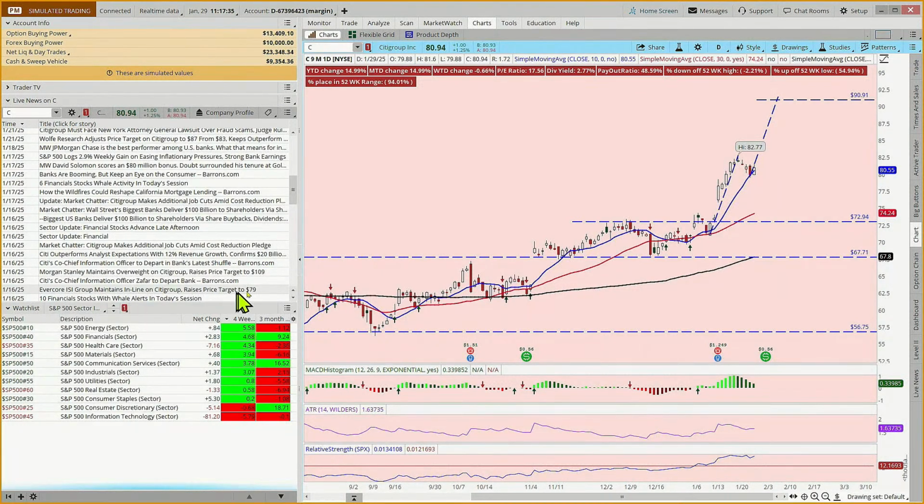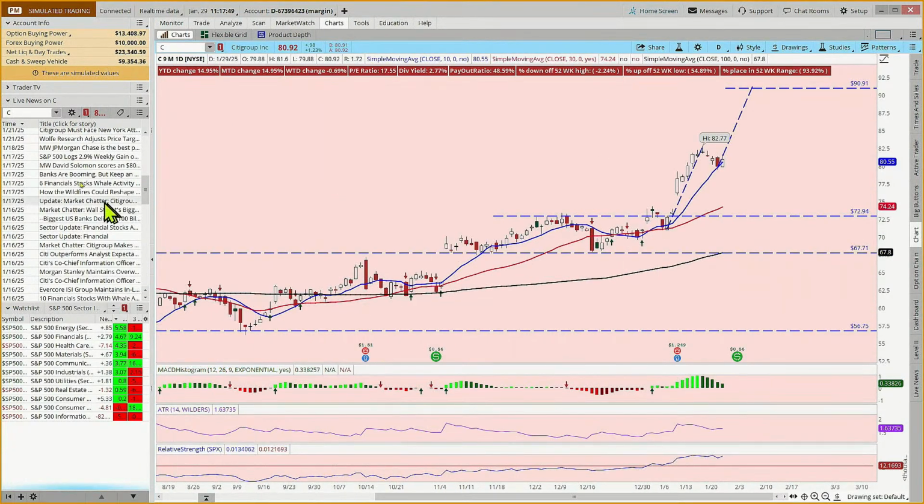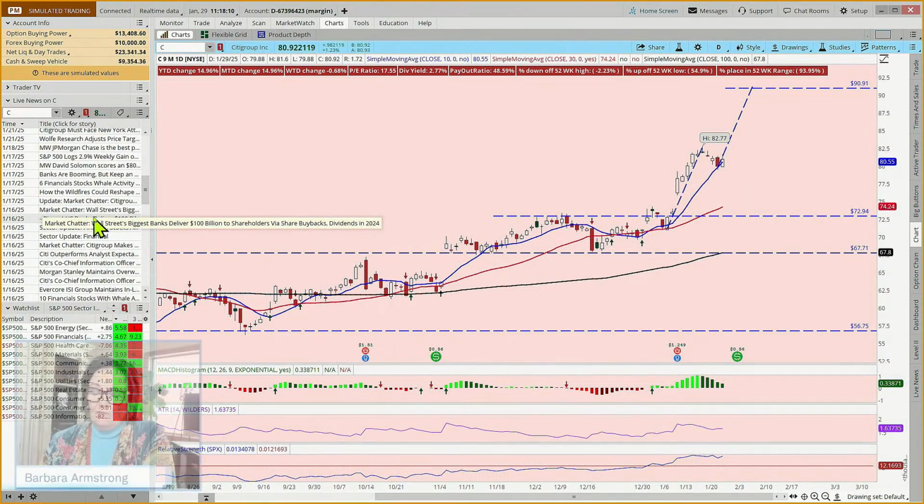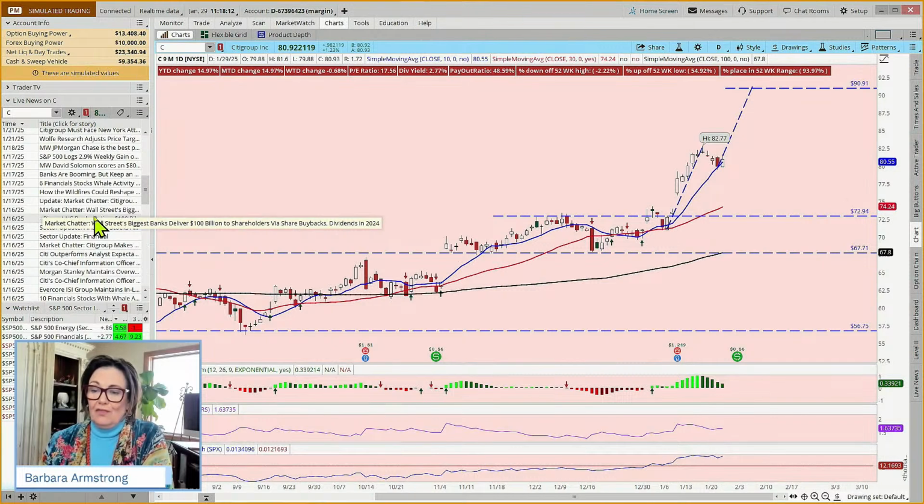And for Evercore, it's already past that target. It's currently sitting at 80. And 109 is not even on our chart. It's so far above. And then you've got everything in between. They can't all be right, and it could be that none of them are right. But these guys do this for a living. So we may want to take that into account in confirming that these analysts seem to have a bullish outlook on the stock as well. And this stock has been in the top three. The financial sector has been strong for both the last month and the last 3 months.